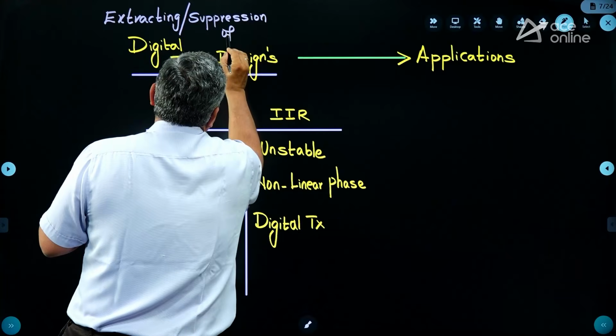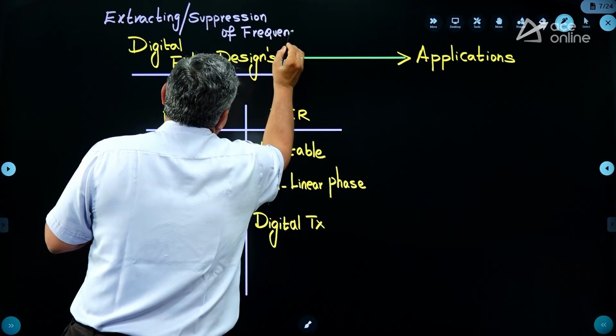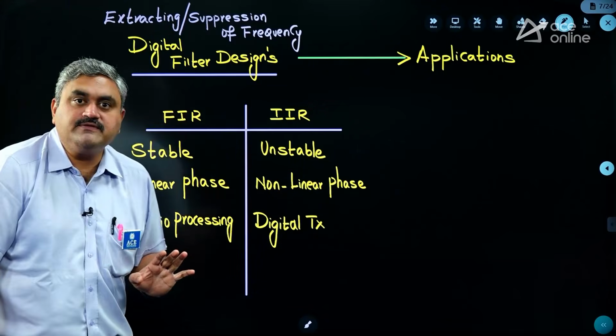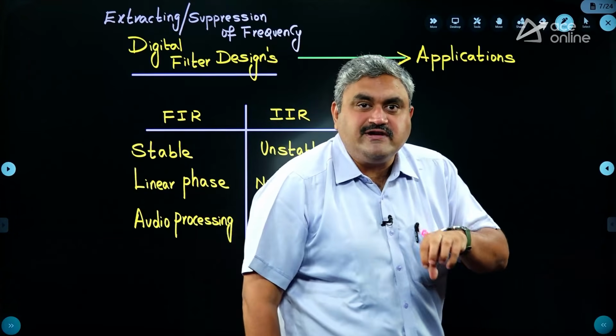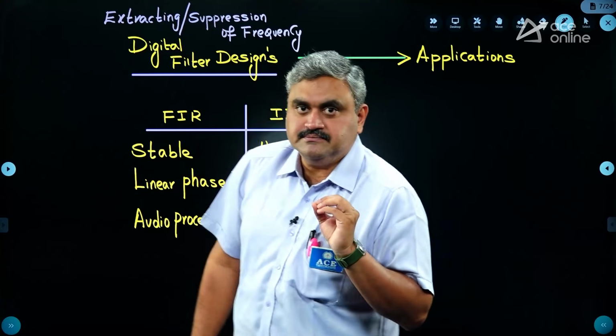For that purpose we use these filters. Depending on your requirement and application, we go for these types of filters. That is the main reason why the examiner is interested in adding this topic. Definitely the most important area. Okay.